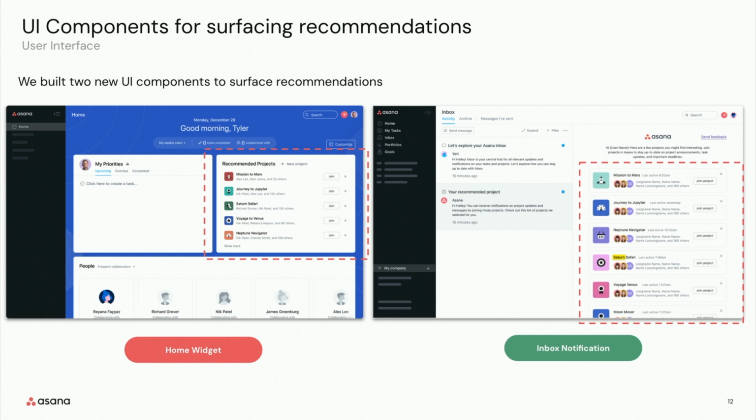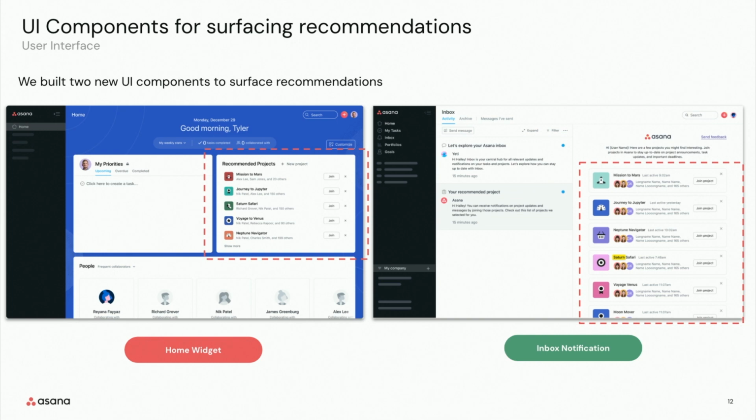So with this hypothesis, we worked with our project managers and engineers to design a couple of surfaces to show recommendations, and these are two surfaces that we designed in particular. We added a widget on a user's home screen. Yeah, so this is a widget on the home screen that we added. Home screen is a central place for navigation for users, and we surfaced recommendations there.